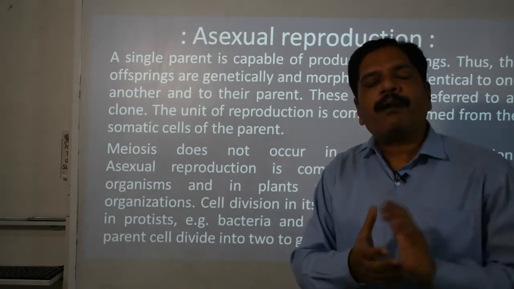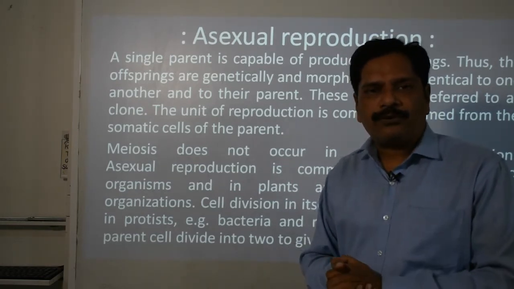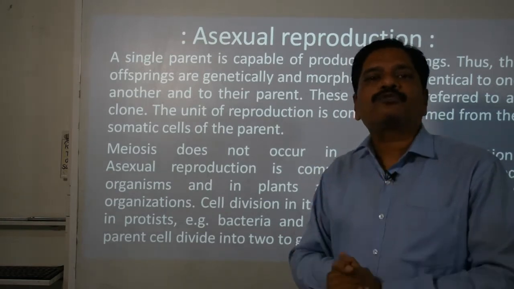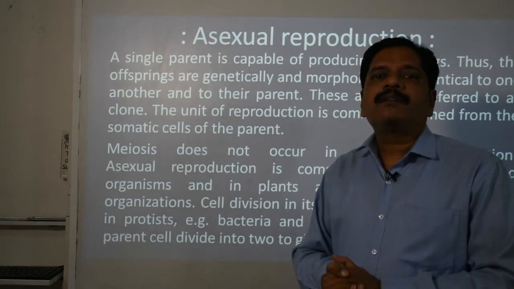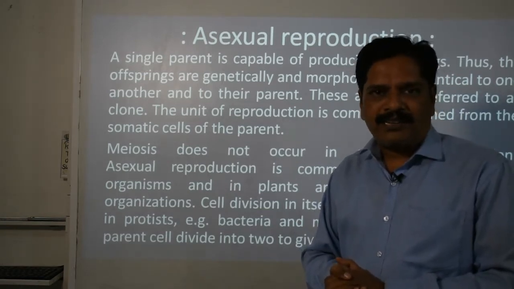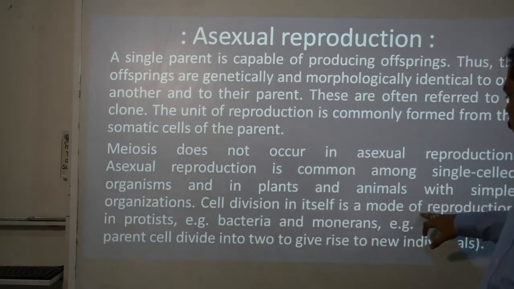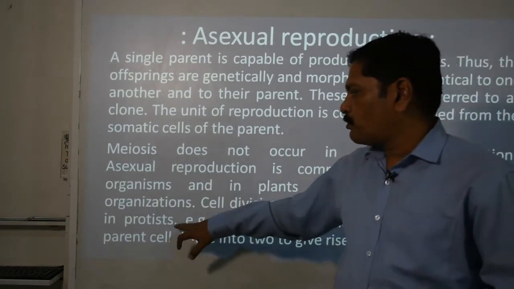Okay, the higher plants, especially angiosperms, and these are also higher organisms. So they basically produce new individuals by sexual reproduction only, not by asexual reproduction. Then cell division is in itself a mode of reproduction in protists.